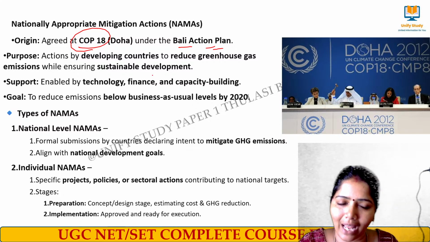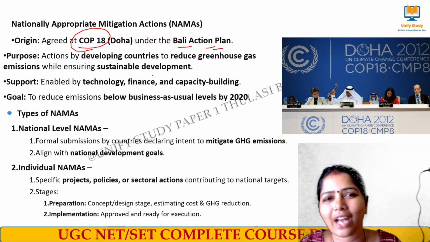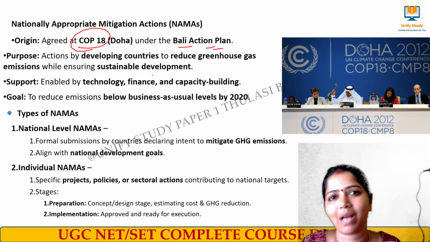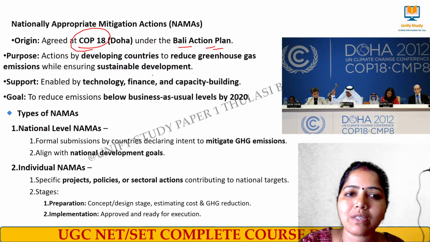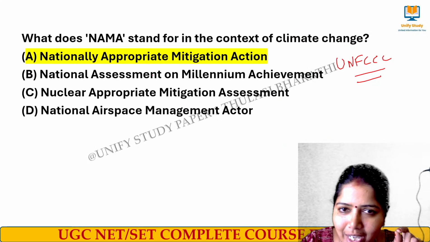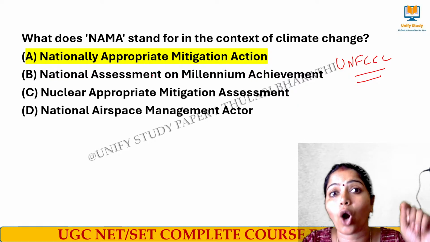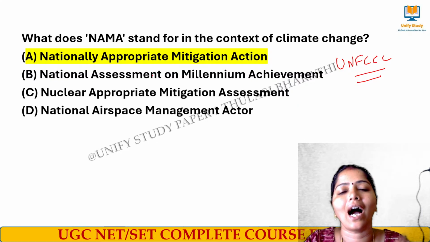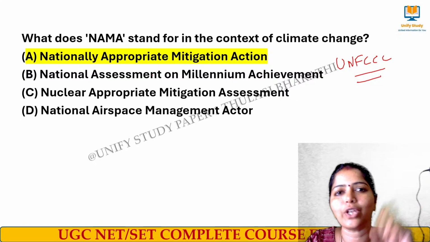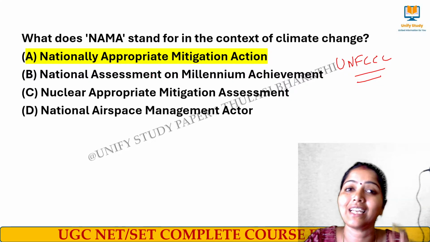That way they get help, and the main goal is to what? Reduce the level of greenhouse gas emission. Am I clear? So NAMA was the Nationally Appropriate Mitigation Action taken under COP 18, which was held in Doha, and taken mainly for reducing the greenhouse gas emission in the developing countries.